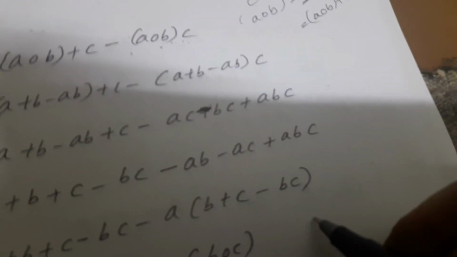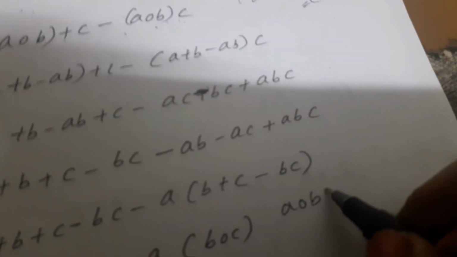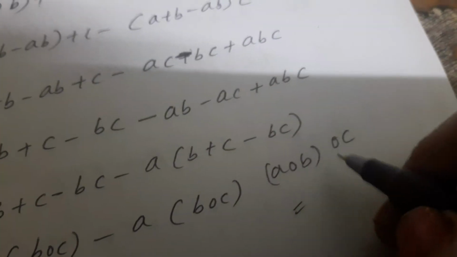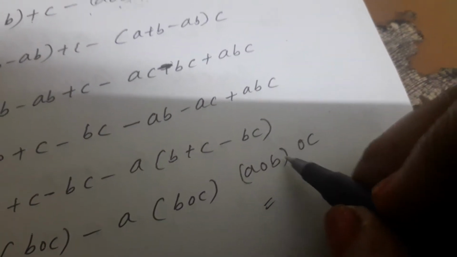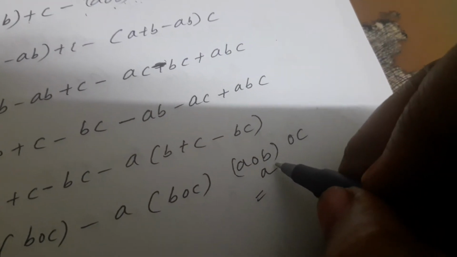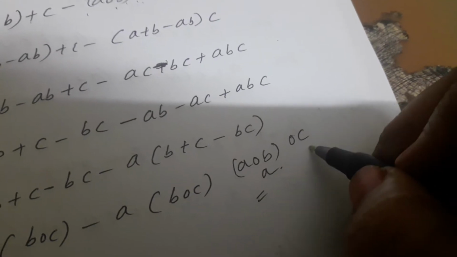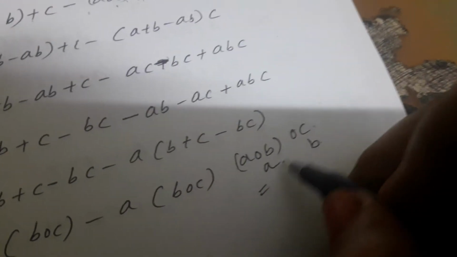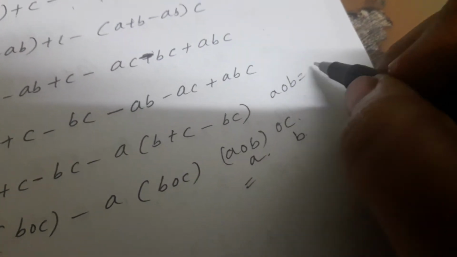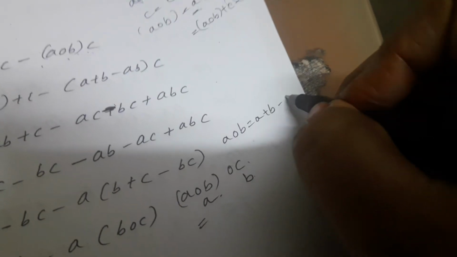Again expand (A circle B) circle C. Take A in the place of the first element and C in the place of the second. Now apply the definition of A circle B, already defined in the problem: A circle B is equal to A plus B minus AB.